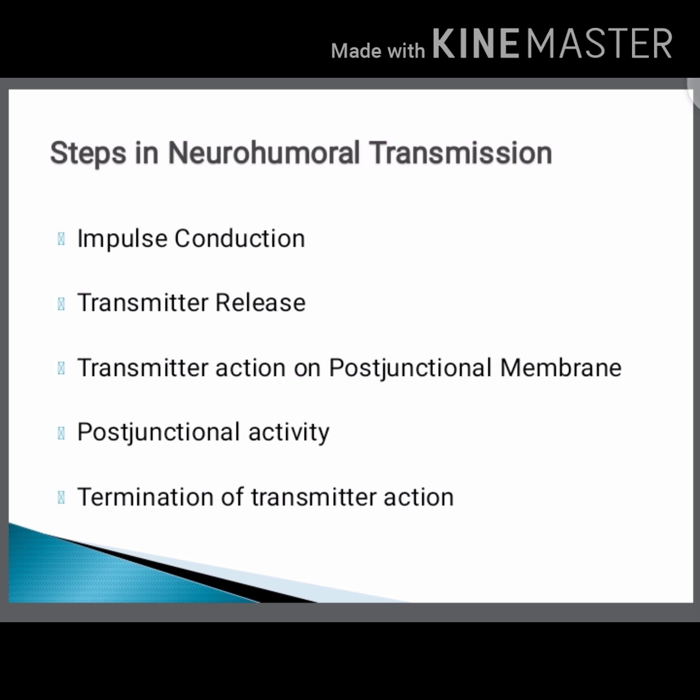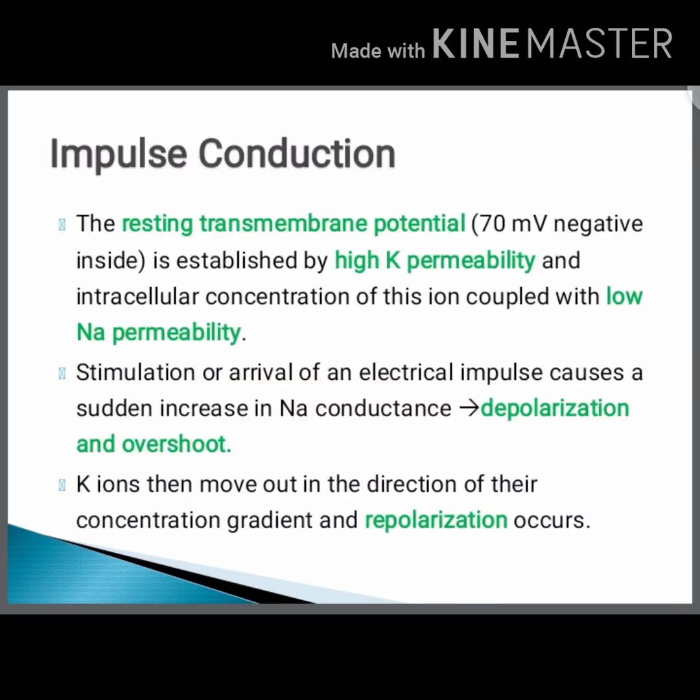It has steps: first is impulse conduction, next transmitter release, transmitter action on the post-junctional membrane, and post-junctional activity, followed by termination of the transmitter action. We have to terminate the action when it completes its work. Here, first we need an impulse to transmit. So the first process is impulse conduction.